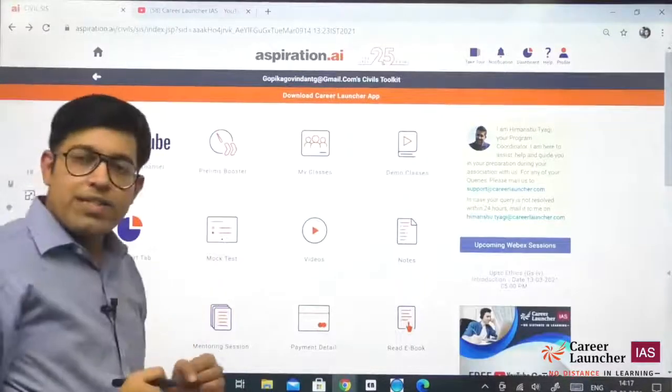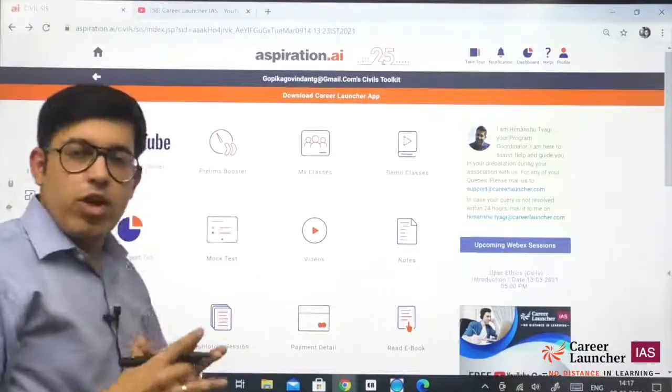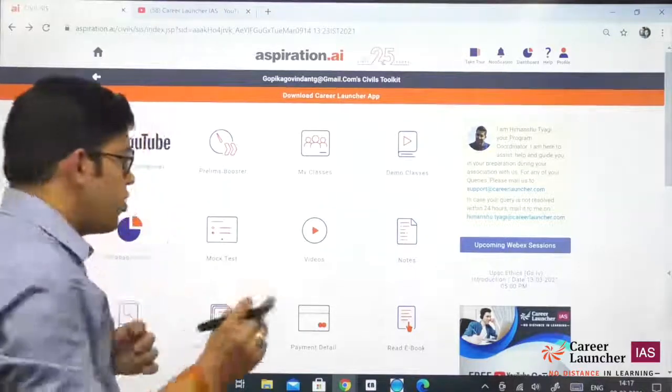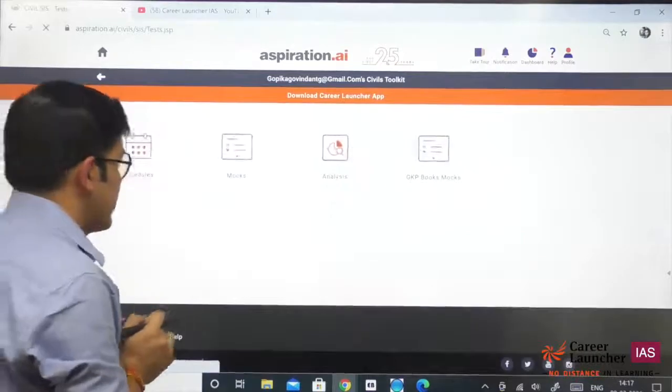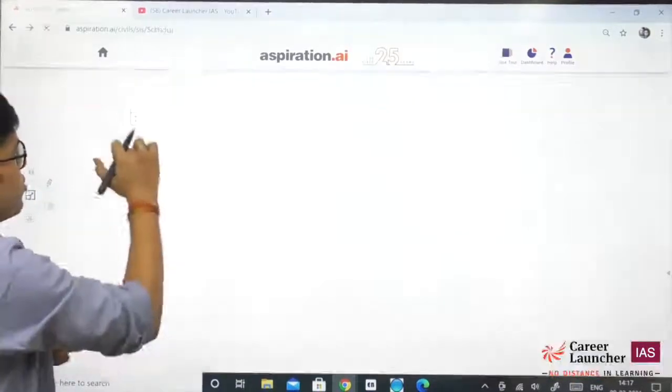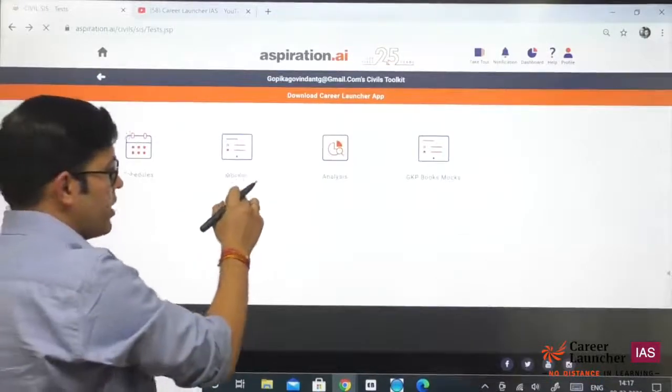Then comes the mock test tab. If there is a test series allotted in your course, if your course is a part of a test series also, all your mock tests are available in the mock test section. Here you can check out the schedule of your test series. There's no test series allotted to this student, so it is not working right now.